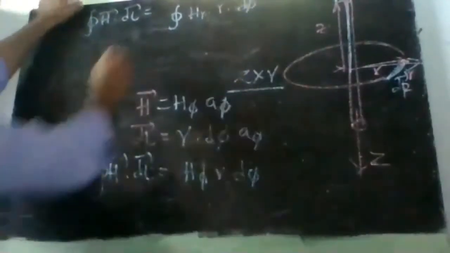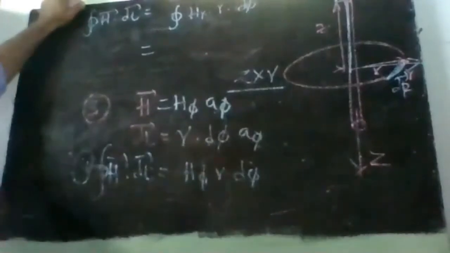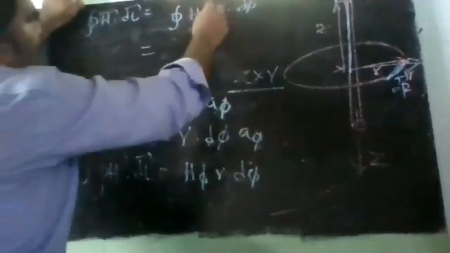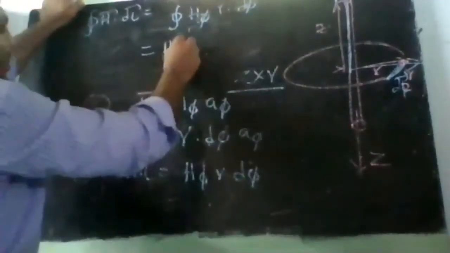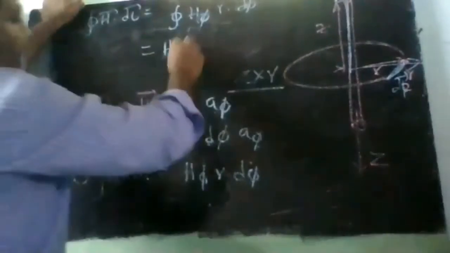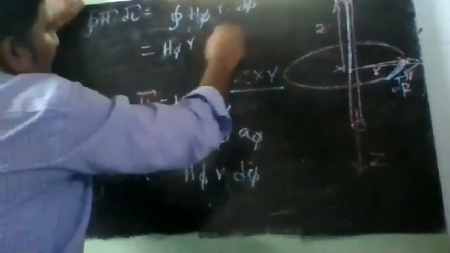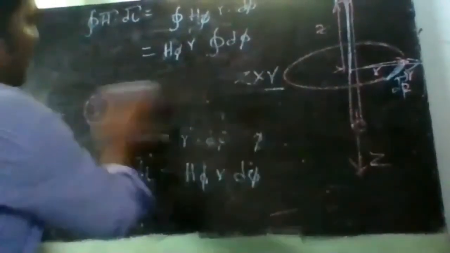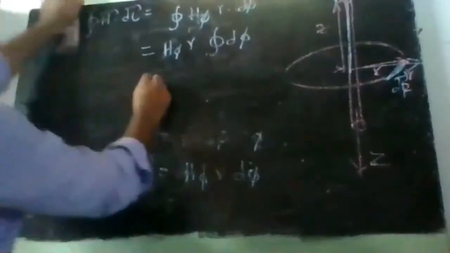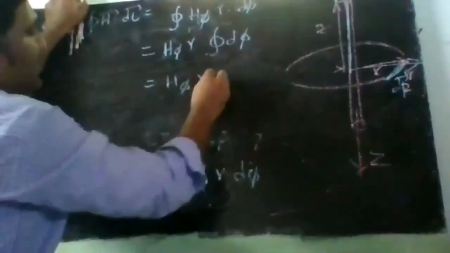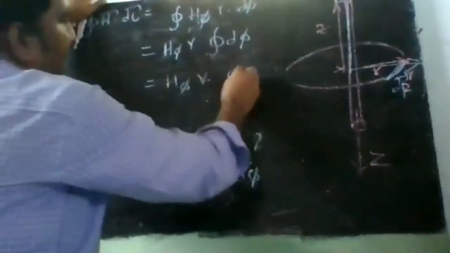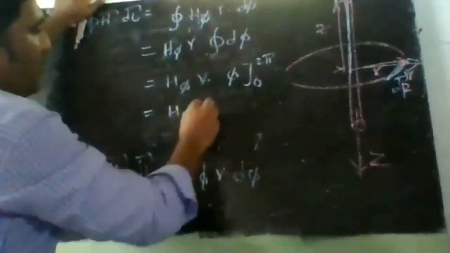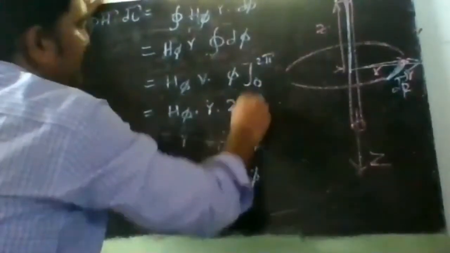H phi is independent of phi, and r is also independent, so I'll write integral d phi. This is equal to H phi into r into the integral of d phi. The integral of d phi is phi from 0 to 2 pi, so this is equal to H phi into r into 2 pi.